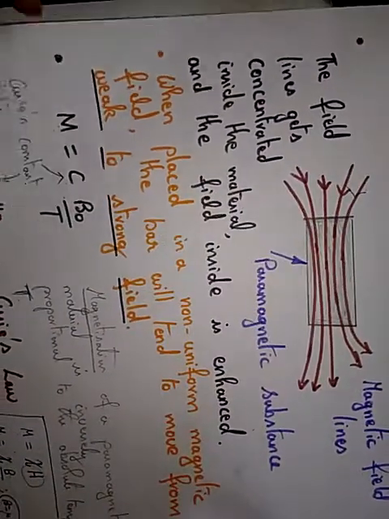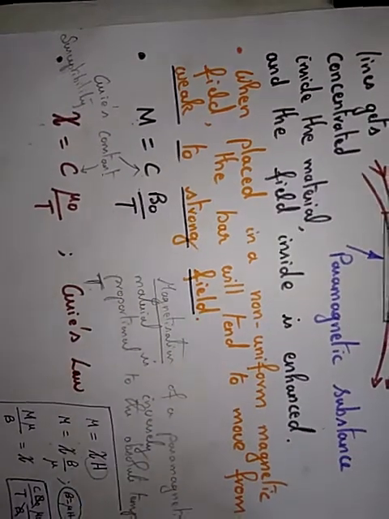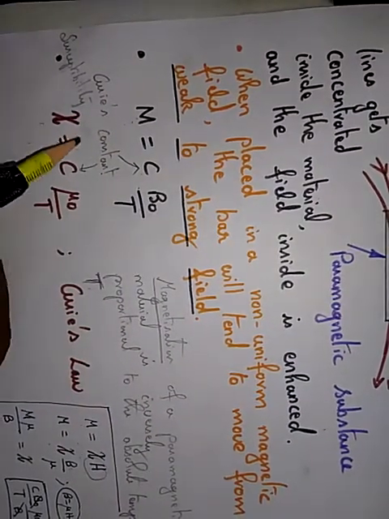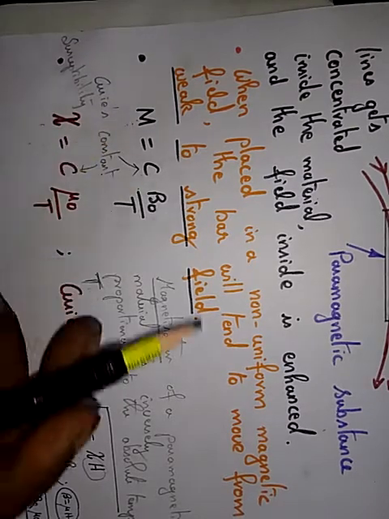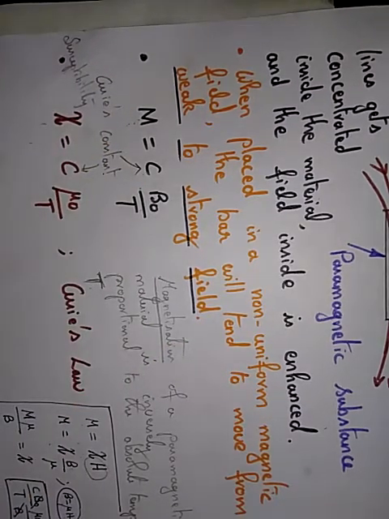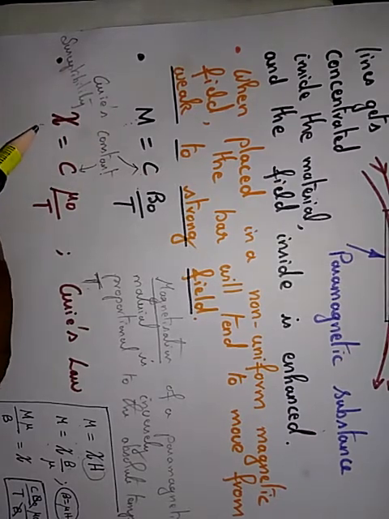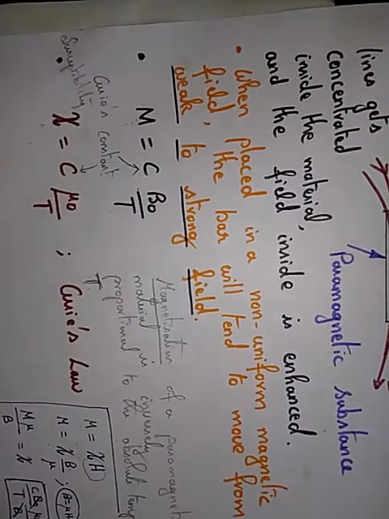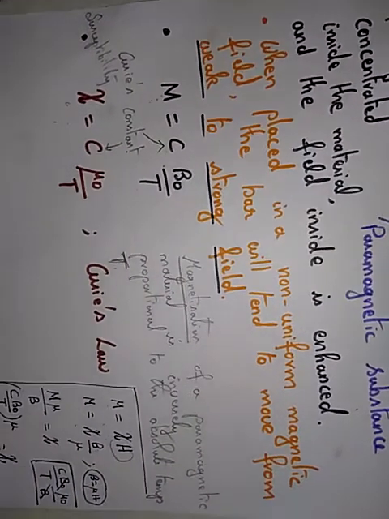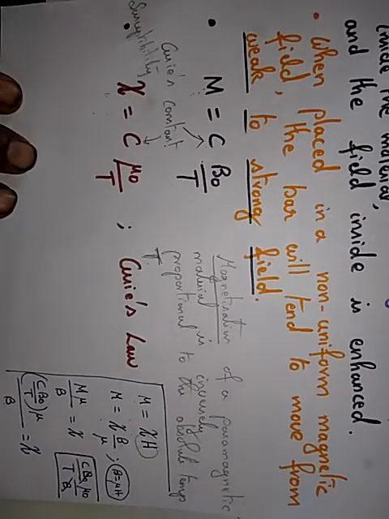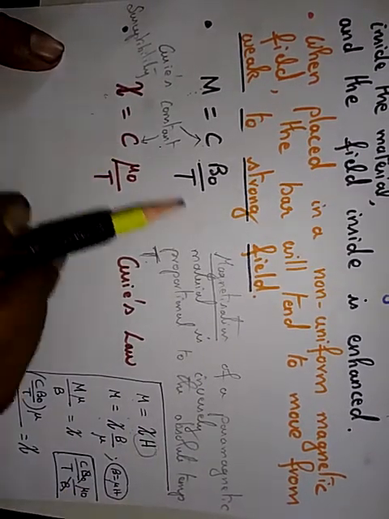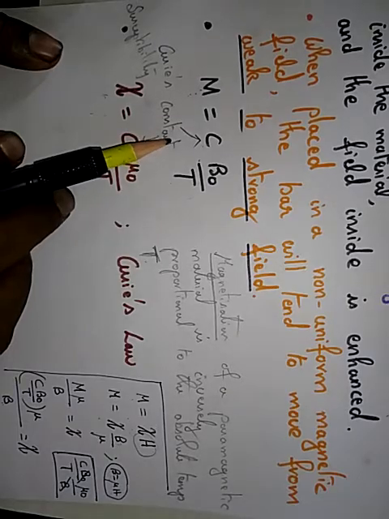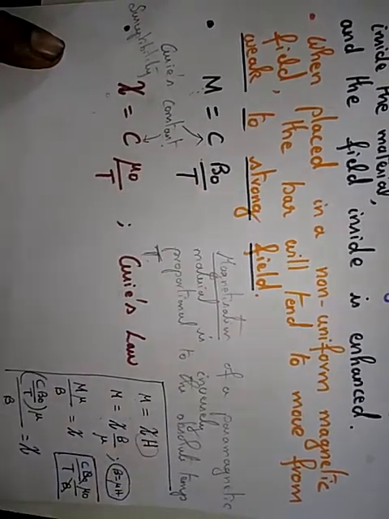And we have seen about Curie's law with respect to magnetization and Curie's law with respect to susceptibility, and of course you can derive the susceptibility formula from the magnetization formula, and C is the Curie's constant. Okay, so there is a strong temperature dependence in a paramagnetic substance, because the magnetization depends on temperature and the magnetic flux density.